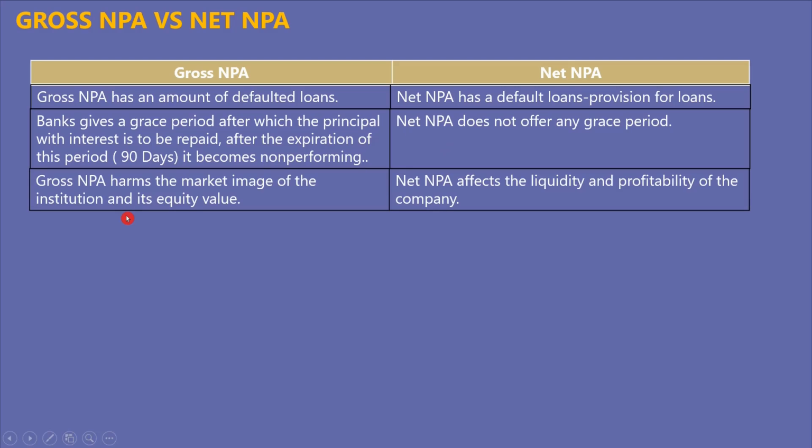As for the effects, gross NPA harms the market image of the institution and also the equity value. Whenever the gross NPA of a bank increases, you will see the share price of that bank falling drastically. While the net NPA will affect the liquidity and the profitability of the bank.